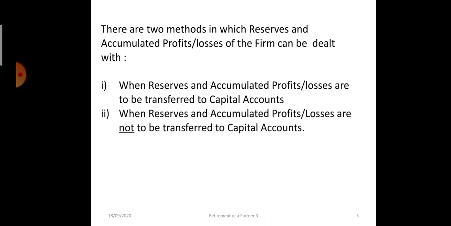Second case is when reserves and accumulated profits are not transferred to the partners capital account. That means one adjustment entry will be passed through the partners capital account in gaining and sacrificing ratio. These accounts, that is reserves and accumulated profit or loss, will continue to appear in the revised balance sheet of the new firm.